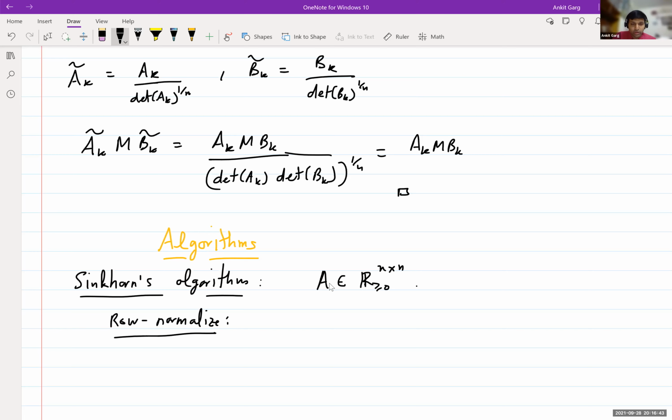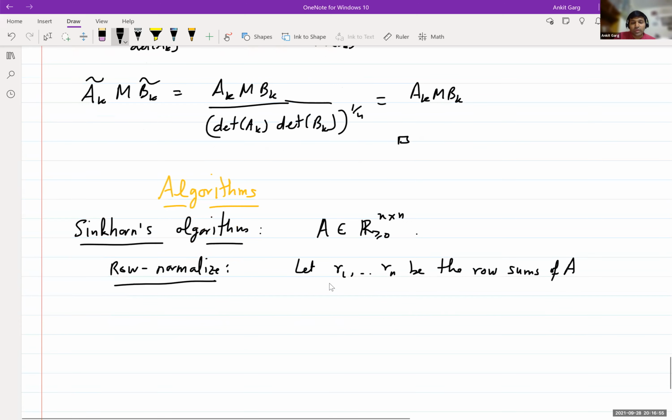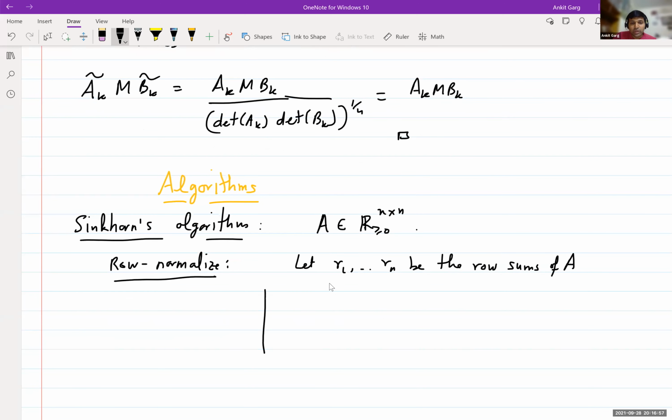Let R_1 to R_n be the row sums of A. Then we can just multiply the rows by the inverse of this row sum.